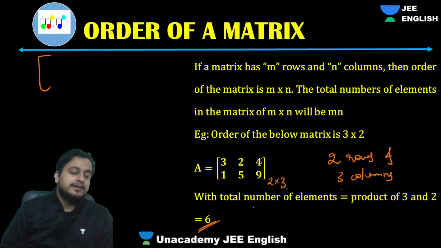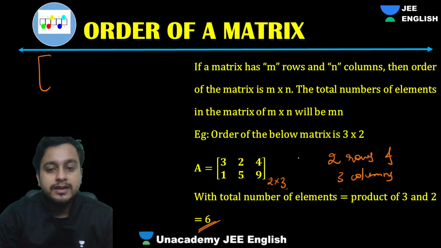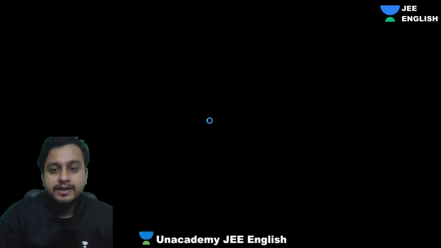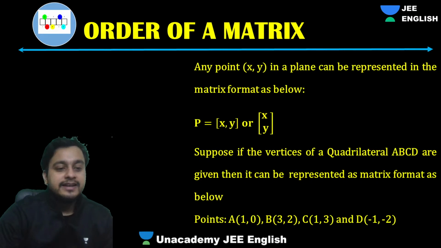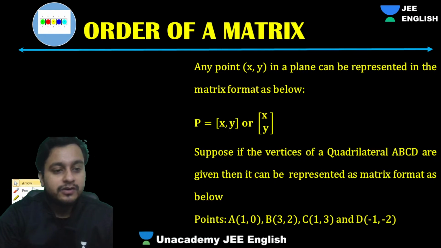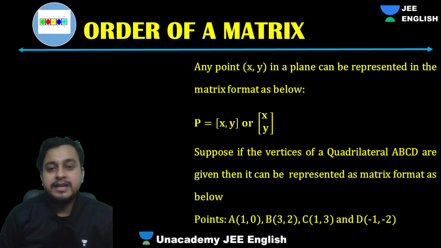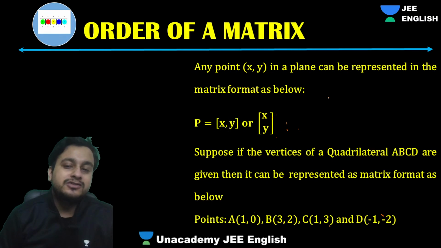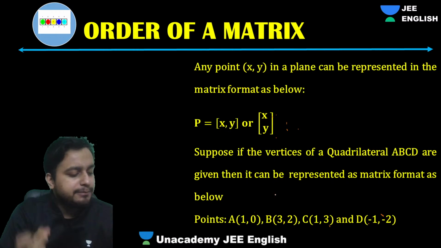Great. Okay, guys. So such an easy problem. You can easily understand this. The total number of elements will be mn. Great. Okay, next, guys, is the order. What we are discussing is any point xy in the plane represented in the matrix in the format like this, xy. We can write 1 comma 0 like this, 3 comma 2, 1 comma 3, minus 1 comma minus 2. So we can obviously represent any point on that.